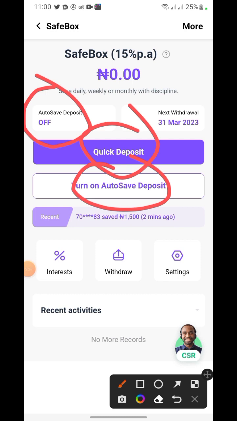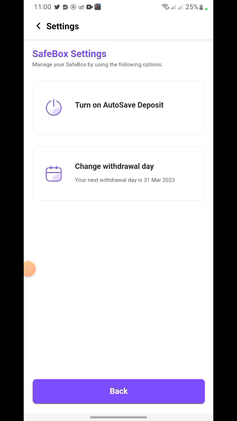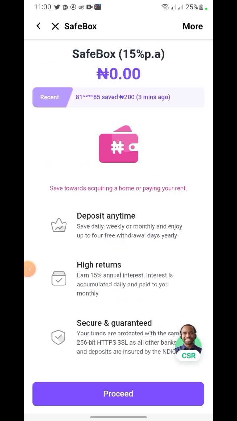And this one means that, for a particular period, I can't remove this money, I can't break this money. So sometimes if you click on the settings, you can know if you can break this thing at any time. But with this one, you can't break it at any time. It means that whatever you have there now, you wait until the set date before you can take it out.